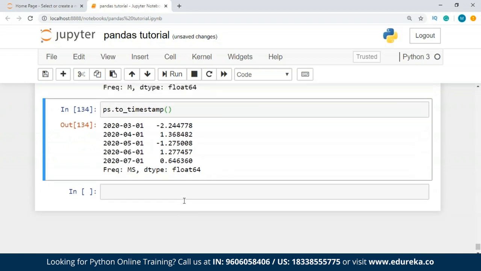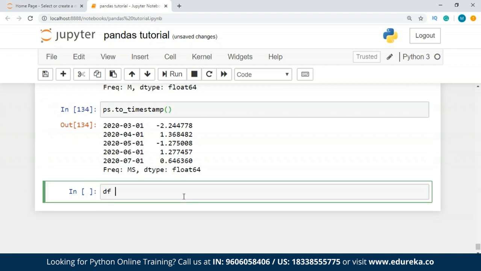Now moving on to the next topic, that is categoricals. So for that, let me just take one more data frame, guys. So I'll write it as df = pd.DataFrame. Now I'm going to take a few values inside this dictionary. The first is going to be, let's say, id. And now I'm going to pass a list with a few values, precisely 6.